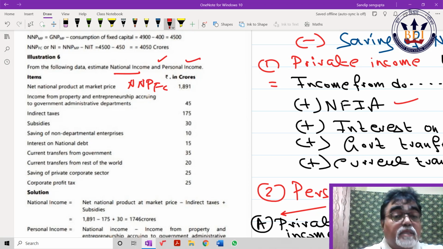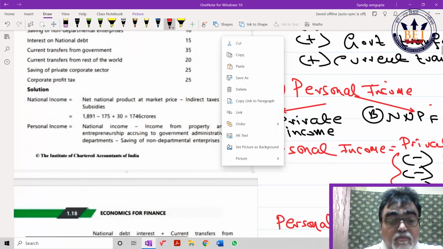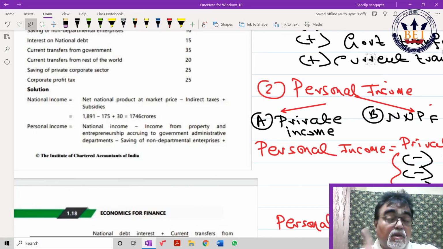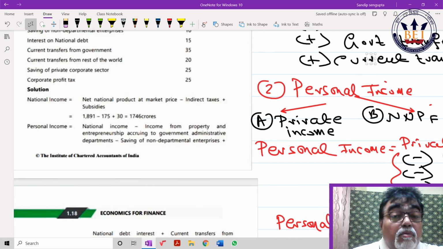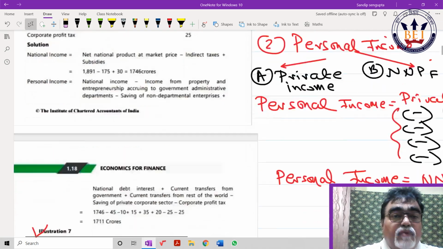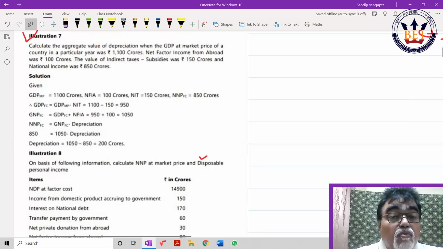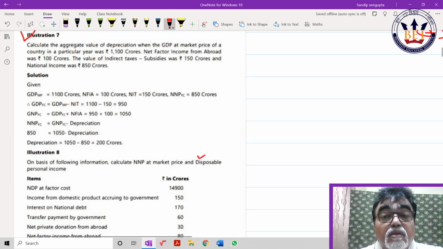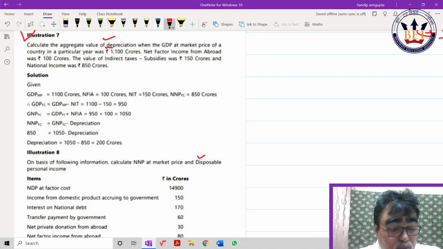Next is, this is a very good sum they have inserted. I believe I have to show you this. The answer is given, but I just want to help you. My dear, depreciation they ask you to find out. So first let me write what are the things they have given. I'm showing you this is the way one has to write so that it will be helpful for you to crack questions. So GDPMP given how much, beta?